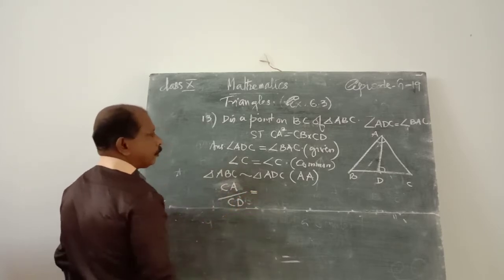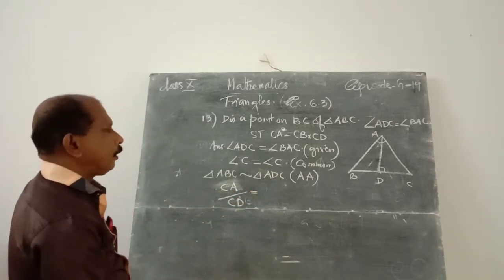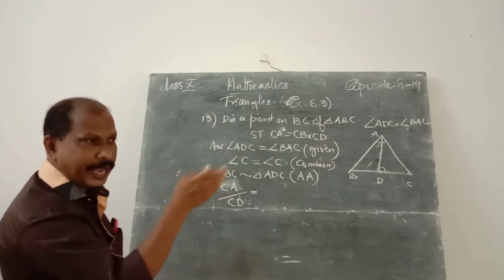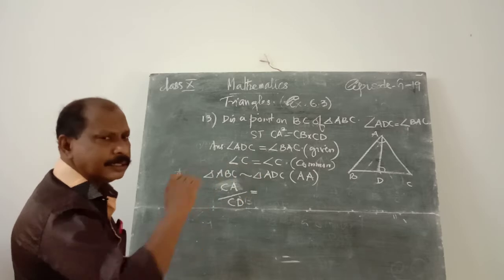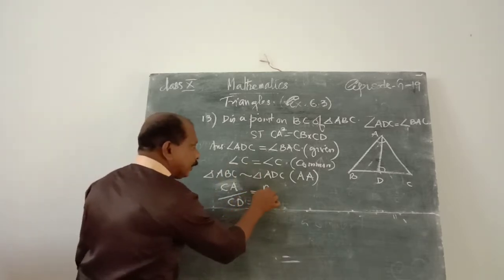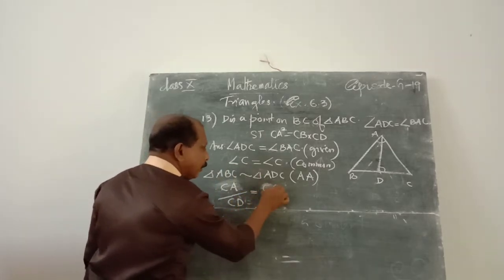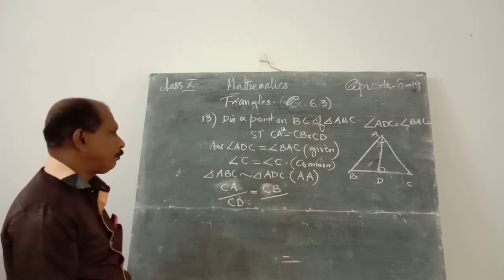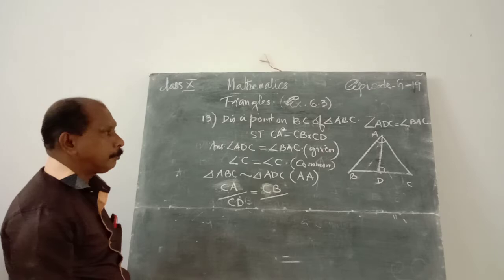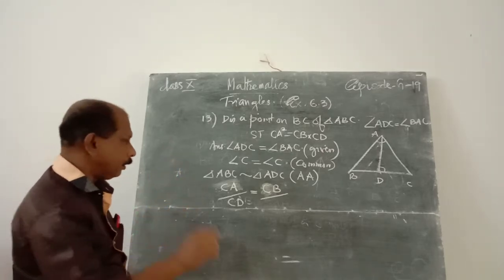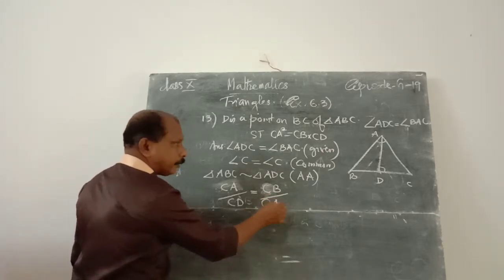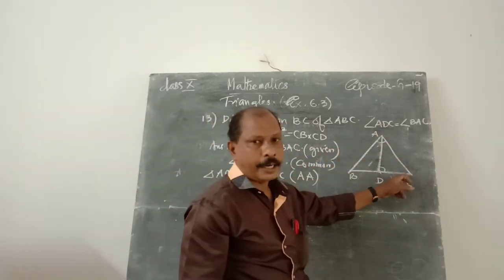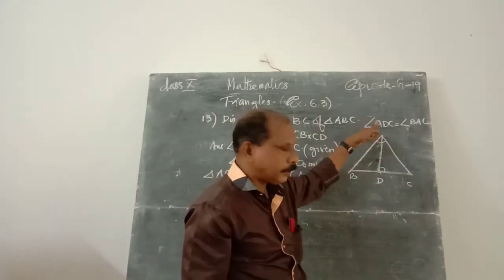CB is equal. The second side of triangle ABC is BC. BC or CB is by the second side of the small triangle ADC, that is CA. CA is the third side of triangle ABC.